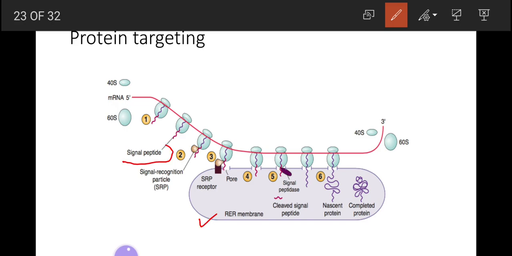This is the signal sequence which has been added co-translationally to the proteins, and this sequence guides the protein to the pores where there are receptors, and here the signal peptides are removed inside the rough endoplasmic reticulum, and inside it there is the completed protein.